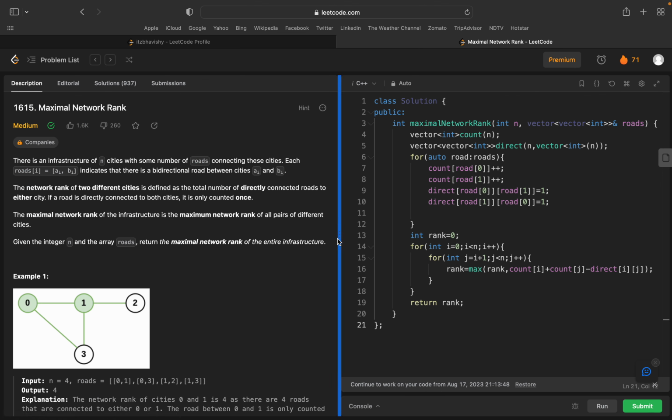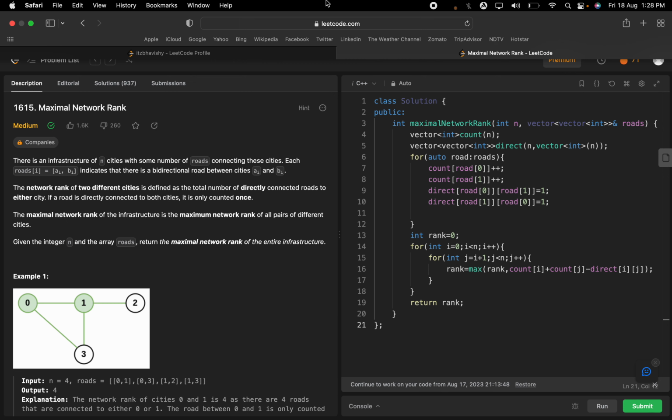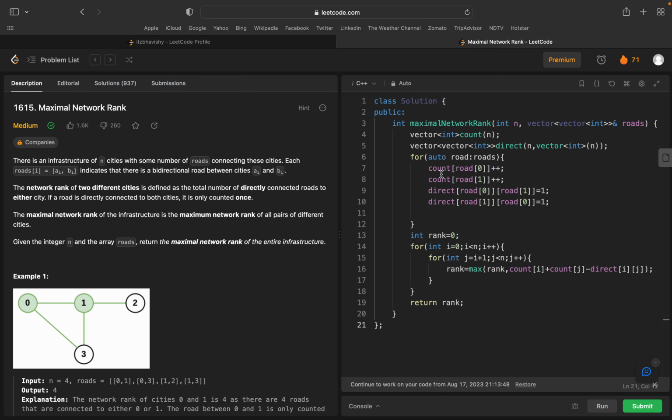Let's discuss the time complexity and space complexity of this question. The time complexity is simple. This is a loop, O of n, but O of n is not the perfect time complexity. Let's look at this. There are two nested loops, so O of n square is the time complexity, and space complexity is also O of n square because of the 2D vector.